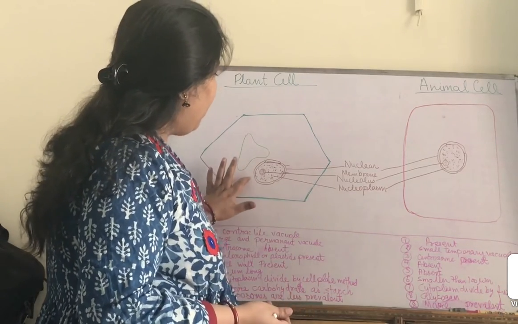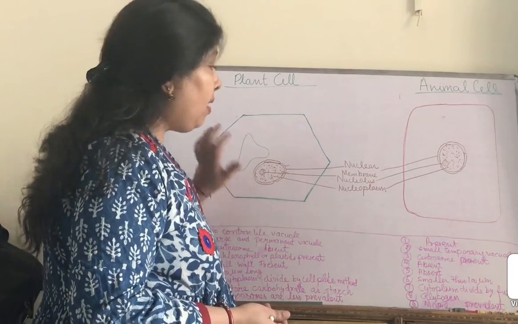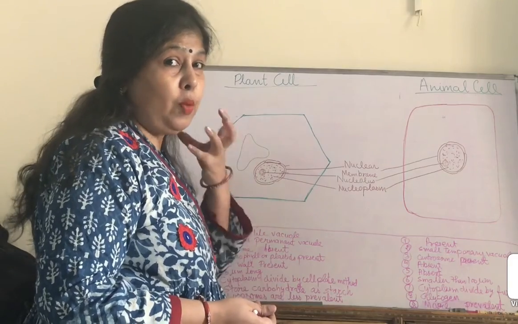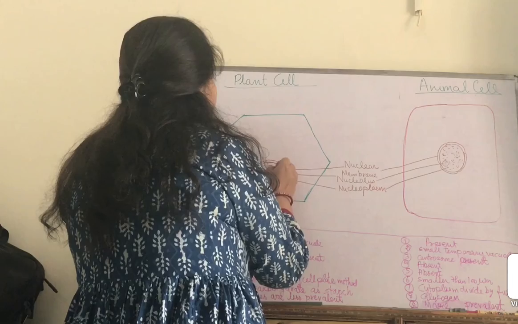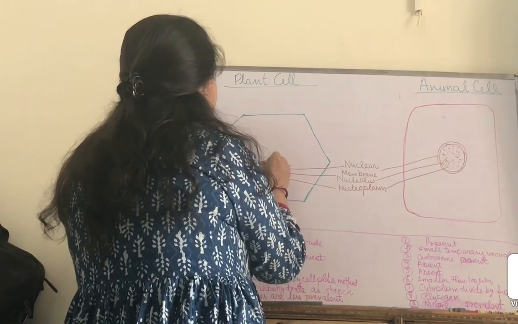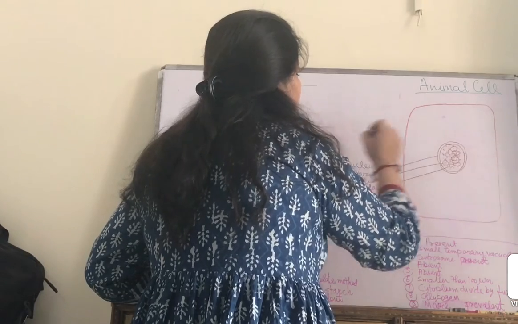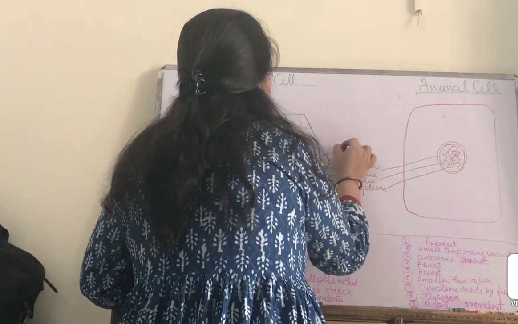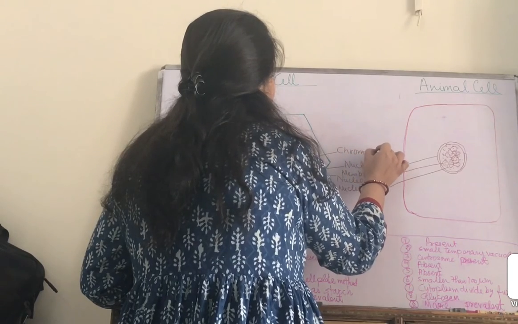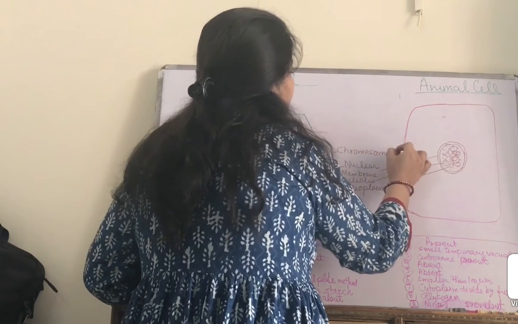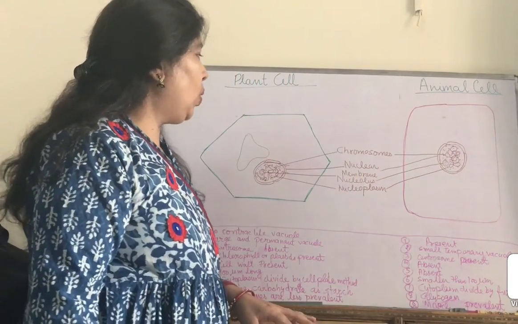Now we have seen the complete structure of the nucleus, and what is remaining? The most important part is remaining. We will draw some thread-like structures in the nucleus, and these thread-like structures are chromosomes.